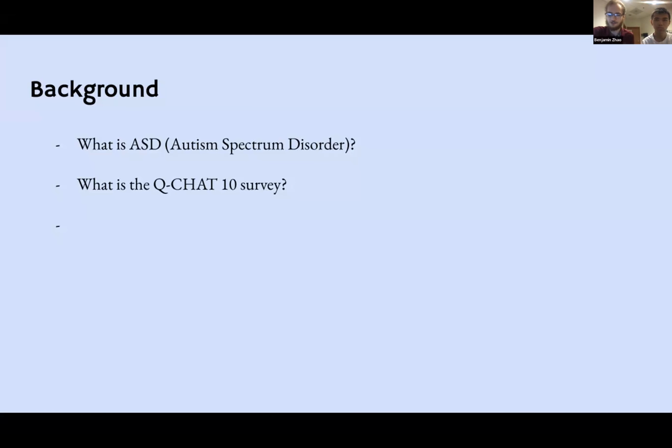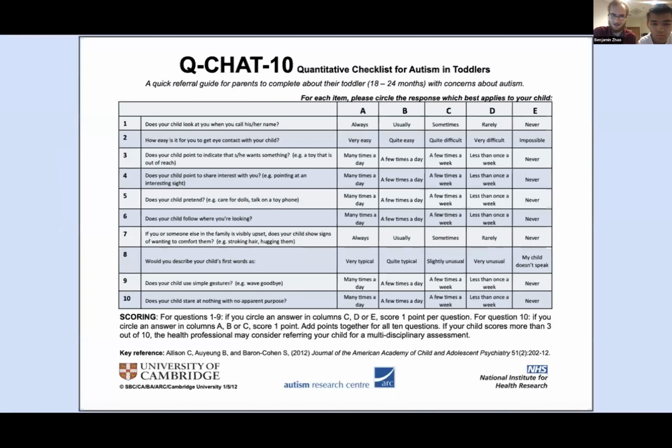Along with this questionnaire, there are also other factors that are involved in the data we examined, such as demographic data, sex and ethnicity, as well as certain medical questions, such as whether or not the child has jaundice. But for this analysis, we focus mostly on the questions, the behavioral questions. And here are the questions in question.